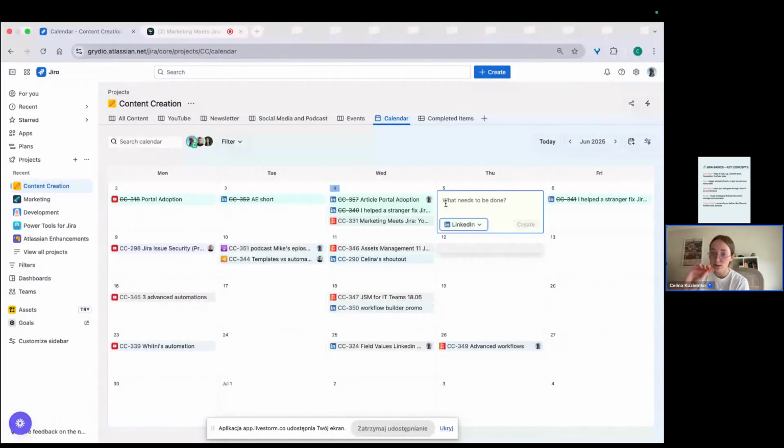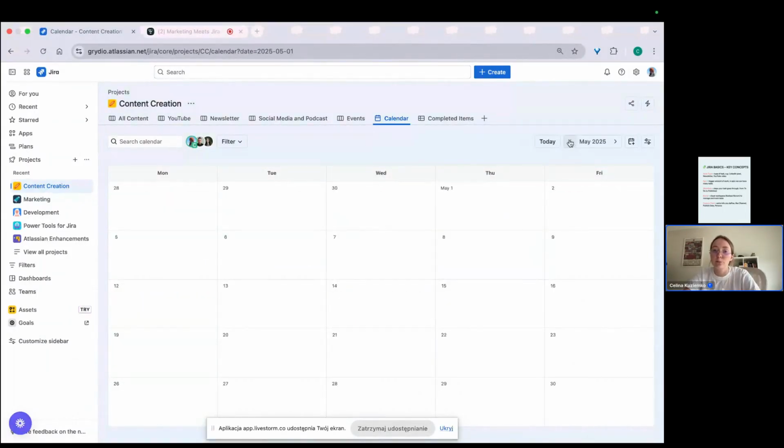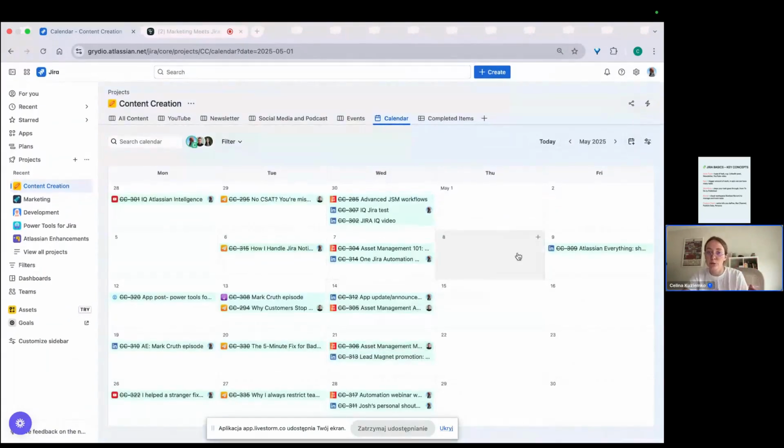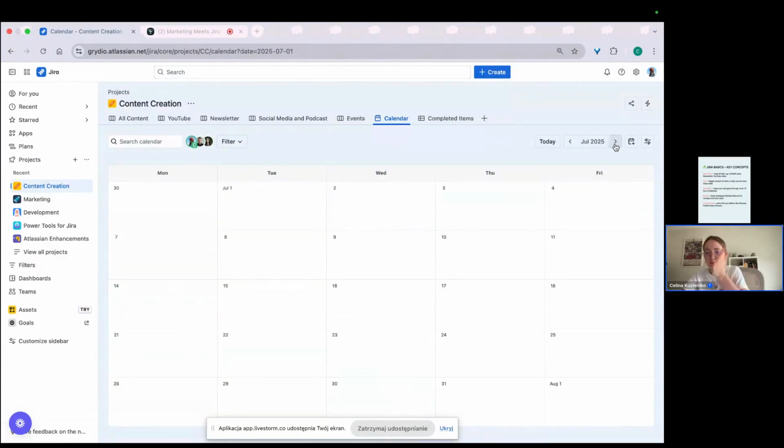Then you have to open this issue and add, for example, a description and more fields, but the due date will already be put here. Of course, you can have a look at a previous month, all green. As you can see, this is a real result and live example of that. It really helped me to be on time. And you can, of course, plan ahead.